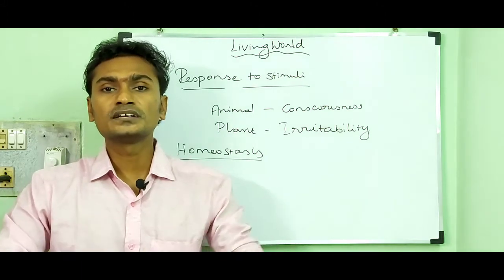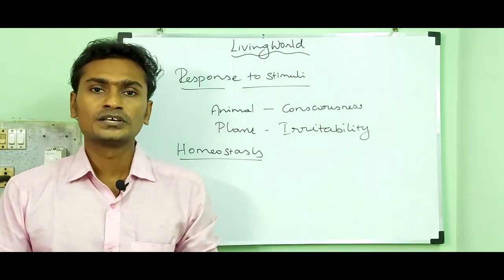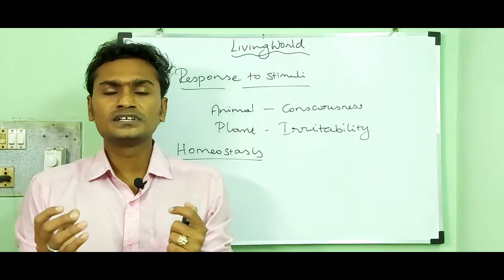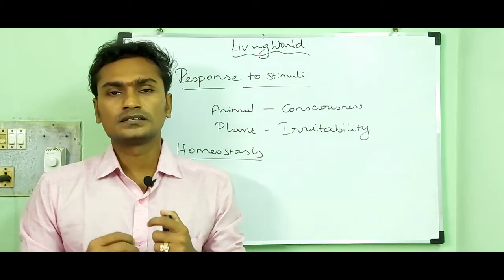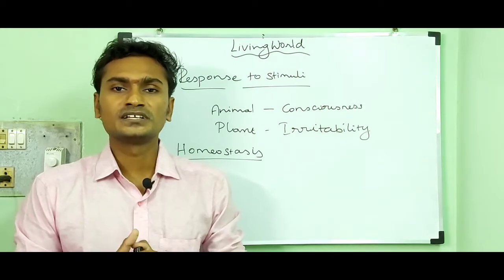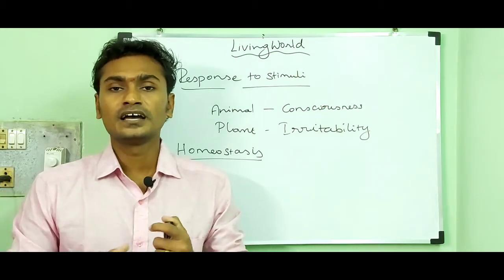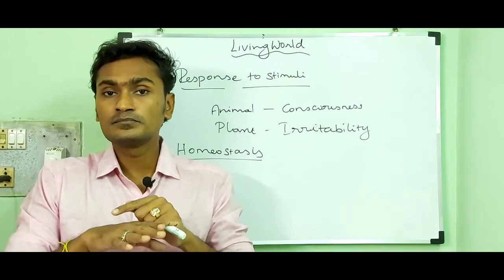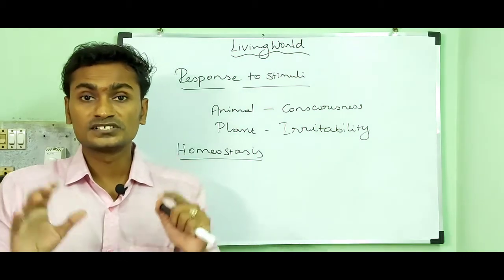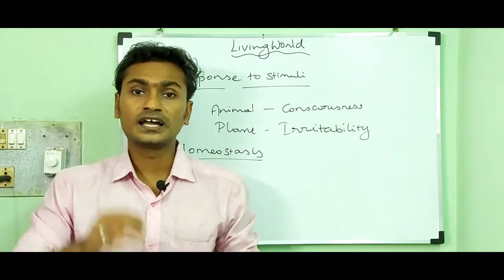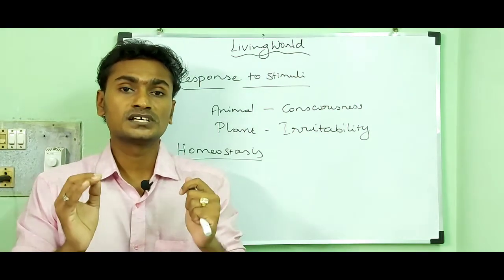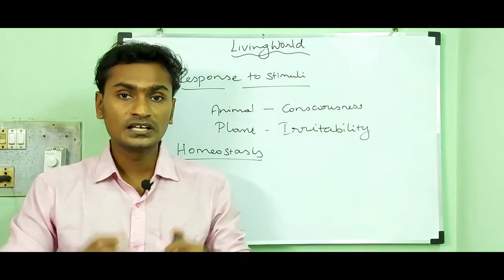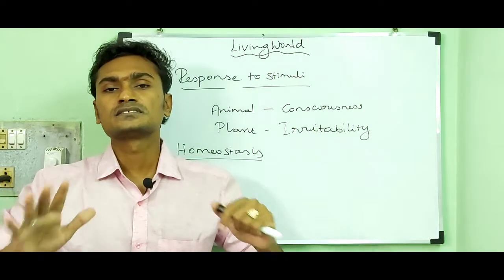Suppose you enter into a cold place and your body feels cold. After some time your body breaks down more energy and produces heat, and it maintains the body temperature at the optimum temperature, and that process is called homeostasis. So homeostasis is an important property of living organisms for their survival.